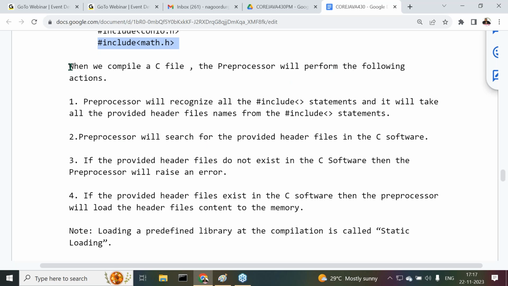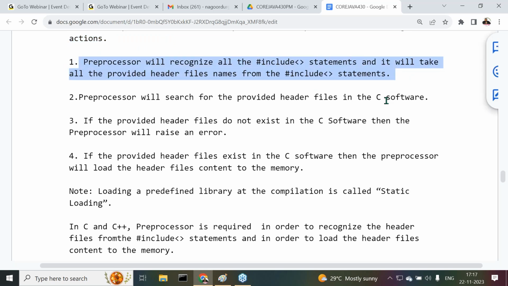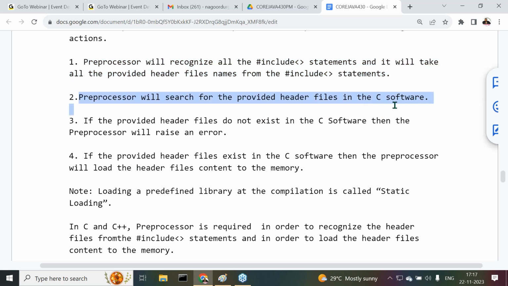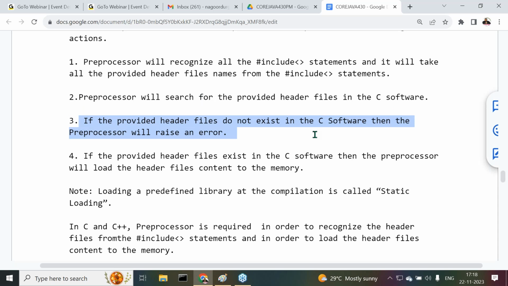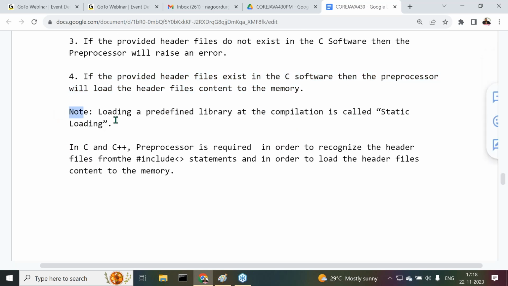When we compile a C file, the preprocessor will perform the following actions. What actions is the preprocessor able to perform? The preprocessor will recognize all the #include statements, and it will take all the provided header file names from them. The preprocessor will search for the header files in the C software. If the provided header files do not exist, the preprocessor will raise an error. If they exist, the preprocessor will load the header files content to the memory. Notice what is being loaded: a predefined library at compilation time. Loading at compilation time is called what? Static loading.